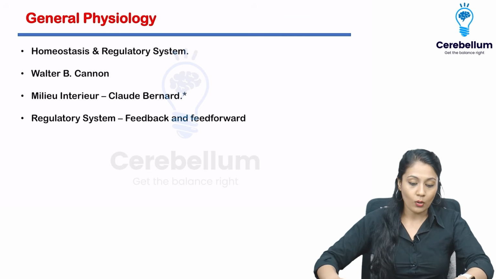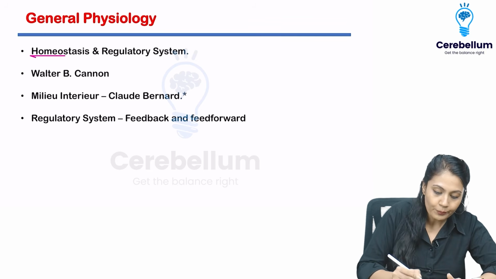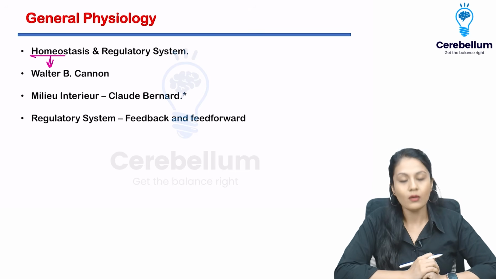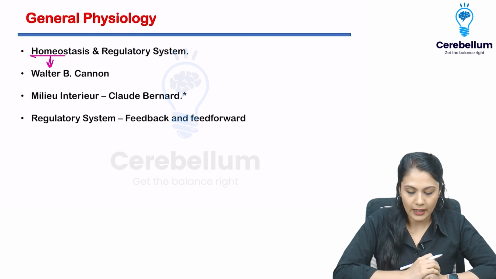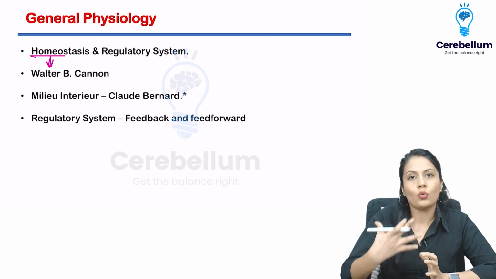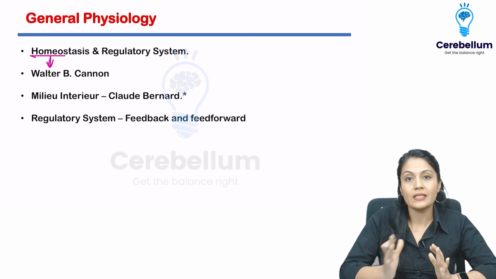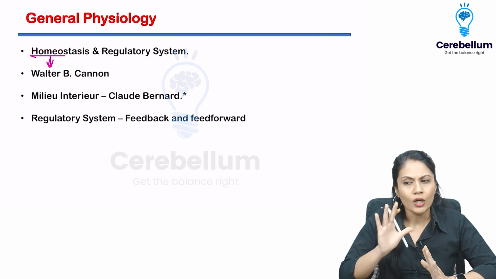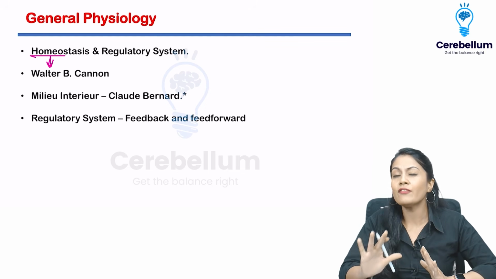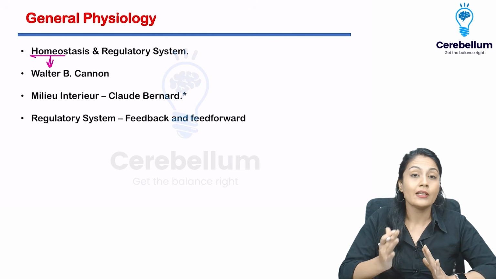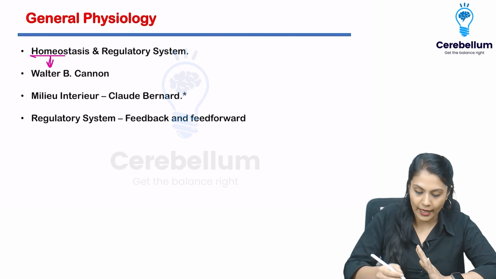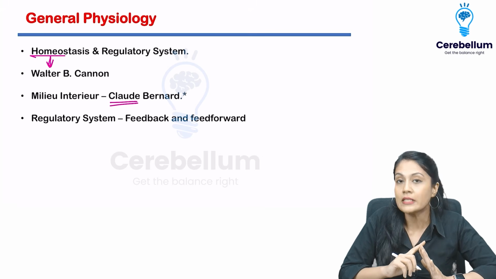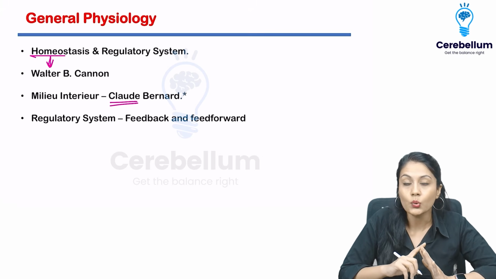In that, first of all, understand the homeostasis terminology was given by Walter B. Cannon. Now, I told you what is homeostasis. It is the maintenance of internal environment or maintenance of constancy of internal environment. For that internal environment, we are going to give one fancy terminology. Not we per se. There was someone known as Claude Bernard, the scientist who gave the terminology for internal environment, and that is called Milieu Interior.